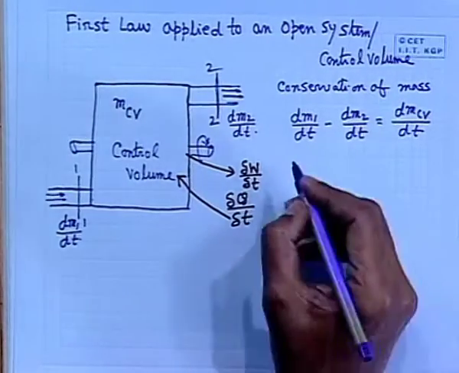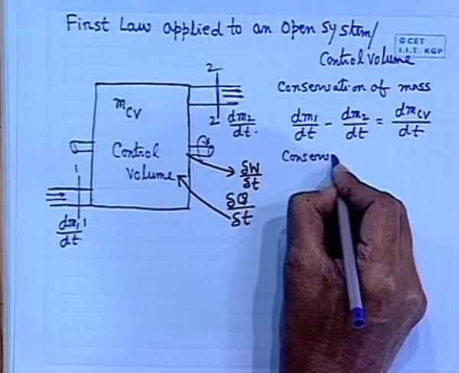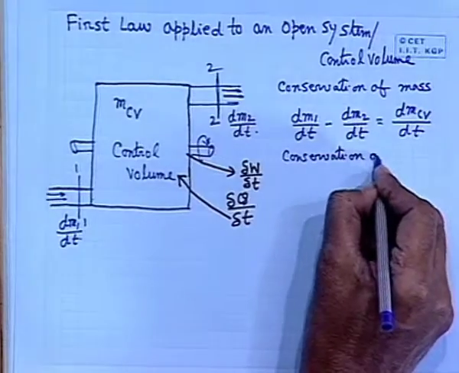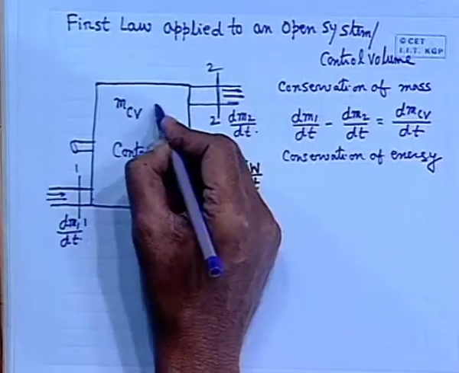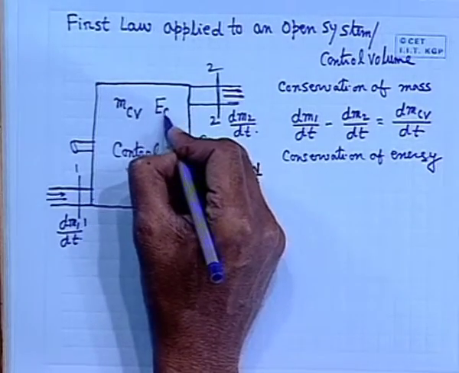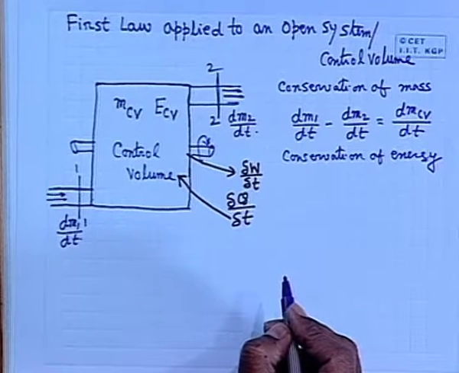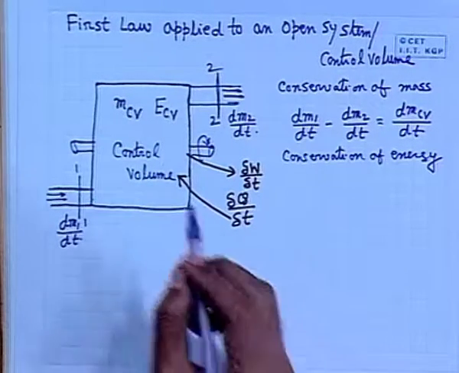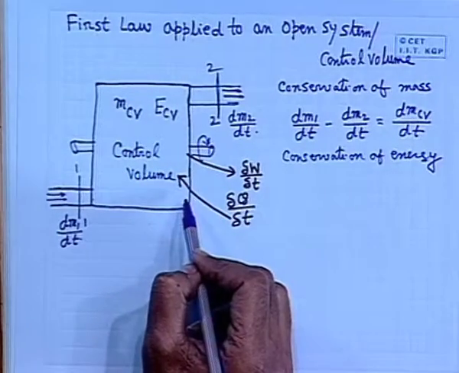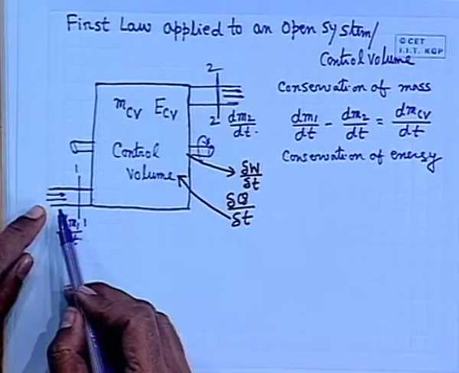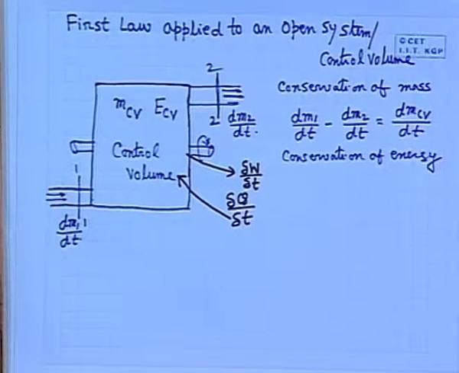Now, what about energy? That is the first law, conservation of energy. Conservation of energy also comes from the same common sense: if we denote ECV as the energy of the control volume at any instant, the rate of change of this energy within the control volume will be the rate at which energy comes into the control volume minus the rate at which energy goes out of the control volume.